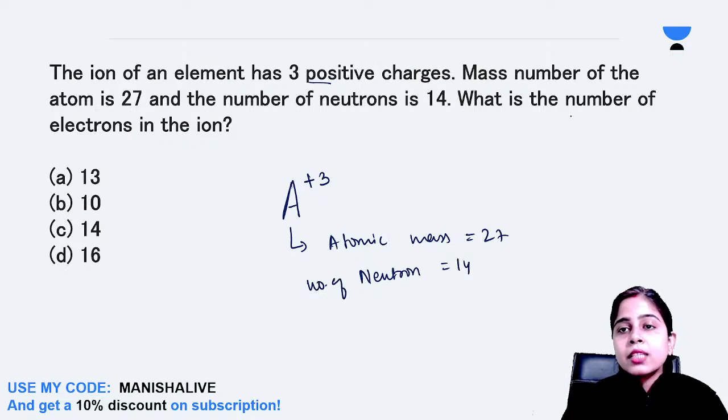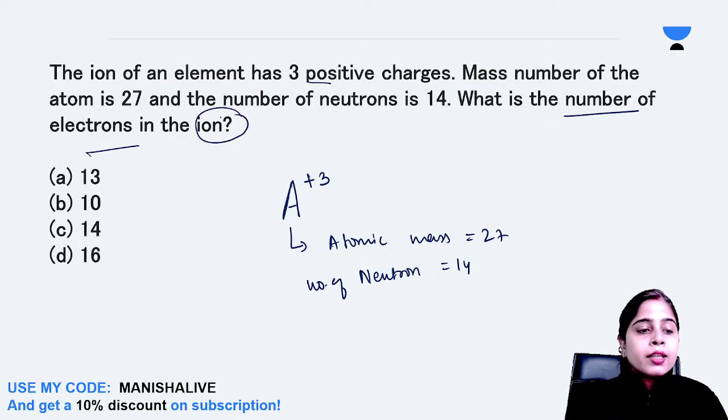You have to tell me the number of electrons present in the ion. 13, 10, 14 or 16? Tell me fast.